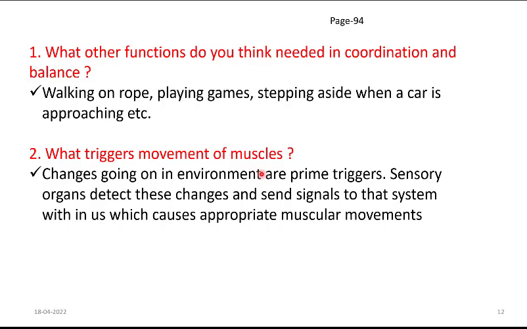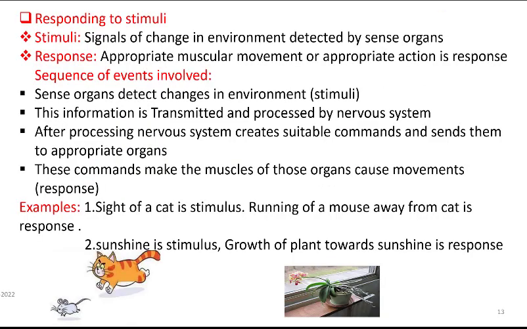What signals? The changes going on in the environment are considered as signals, and they are sent to a particular system in our body, which brings about muscular movement. And do you know what that system is? Yes, it is the nervous system. So we have answered both the questions.